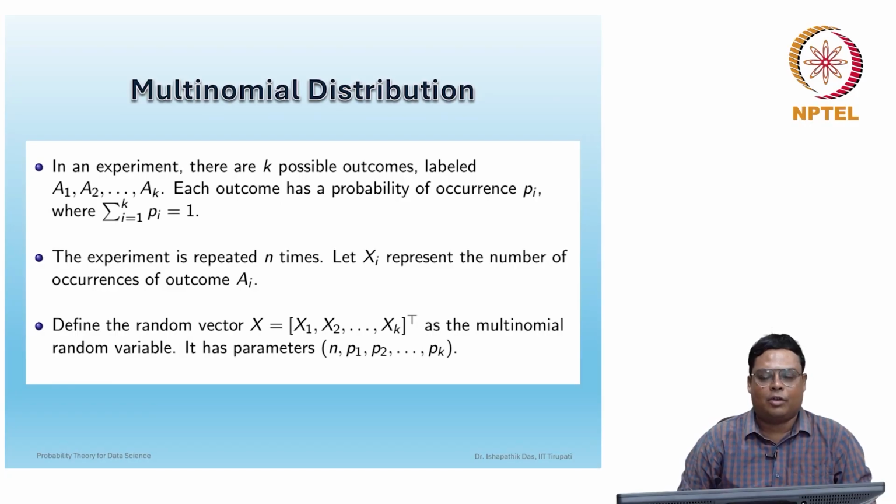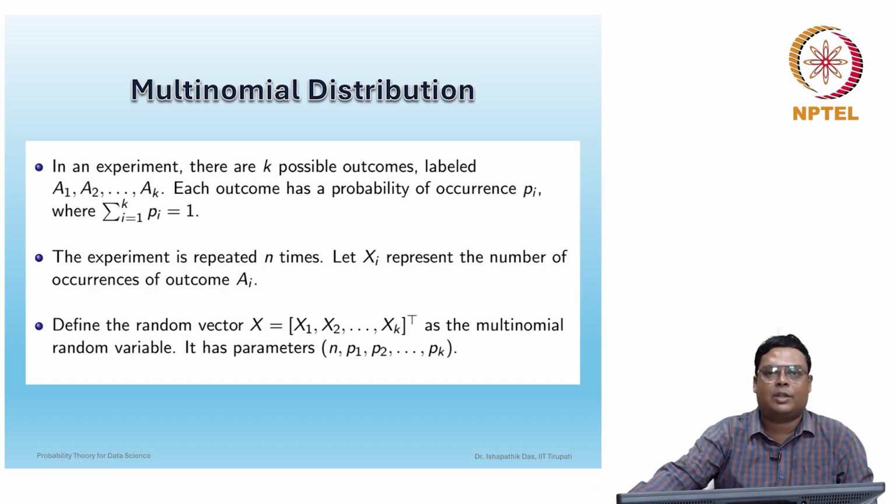Let us discuss one of the important distributions. It is known as the multinomial distribution. This is a discrete distribution, and discrete multivariate random variables follow a multinomial distribution when you are taking responses which have more than two categories. This multinomial distribution is an extension of the binomial distribution we discussed.